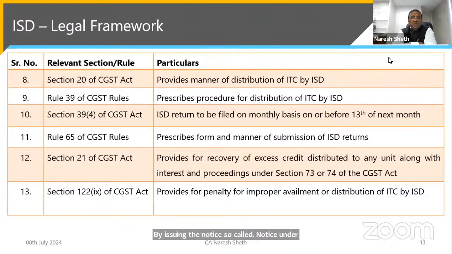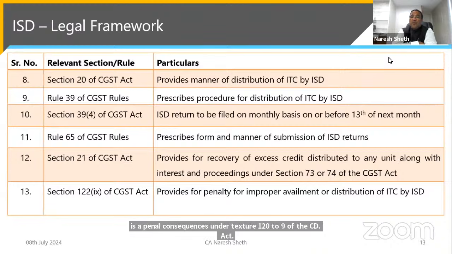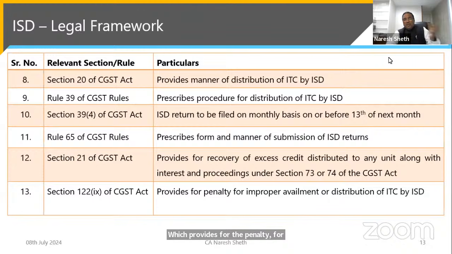And there are penal consequences under Section 122(9) of the CGST Act, which provides for the penalty for improper availment and distribution of ITC. If there is improper distribution or improper availment, the penalty is prescribed, and the penalty is 100% of the tax, 100% of the amount which is improperly distributed or improperly availed. So that's why these provisions are very important to understand.